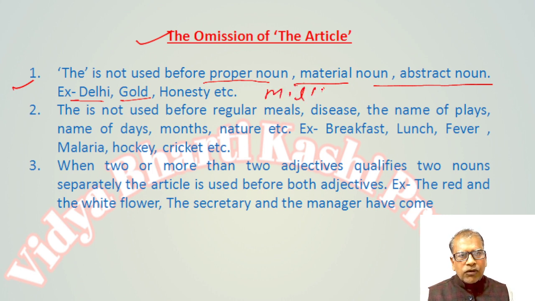But when the material noun denotes the quality of any place, person or thing, there the article is used. Abstract noun: the article is not used before an abstract noun. Honesty is an abstract noun, so before it the article is not used. Coldness: cold is an adjective but coldness is a noun, an abstract noun. Before this word the article is not used.